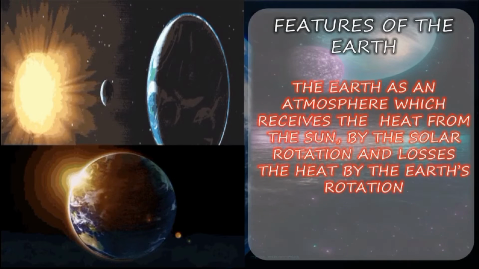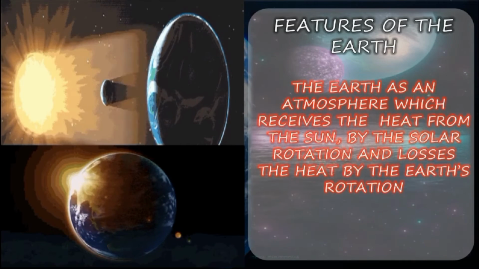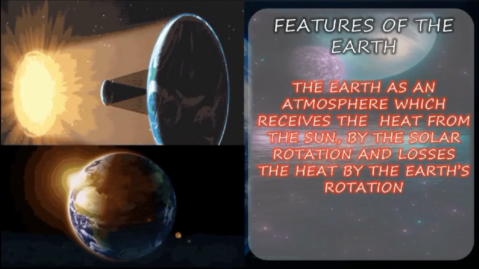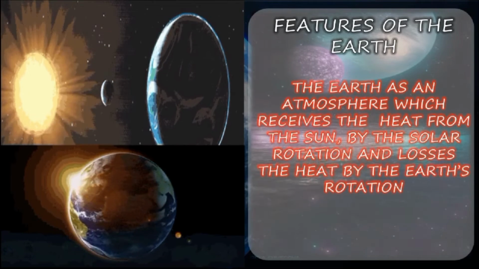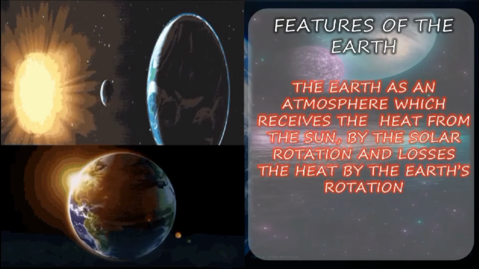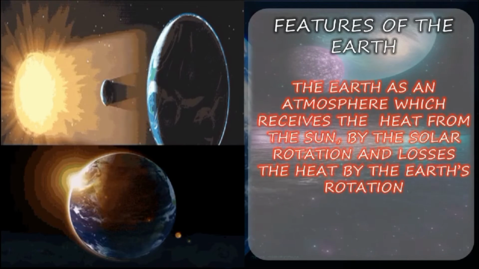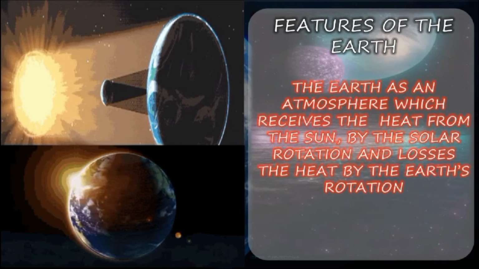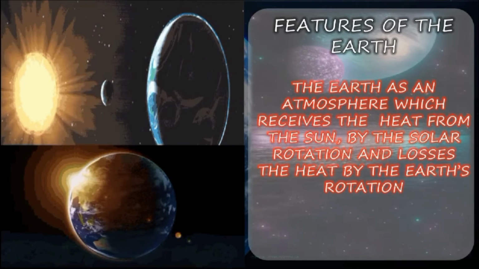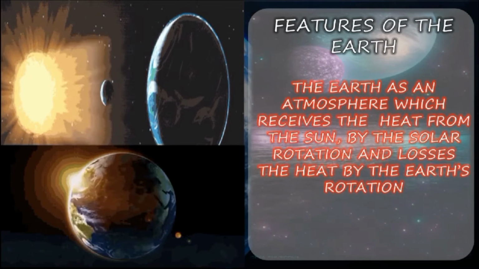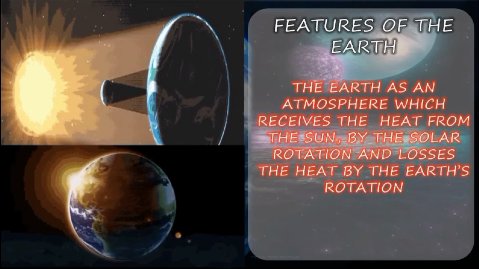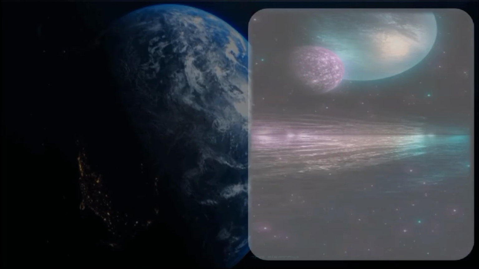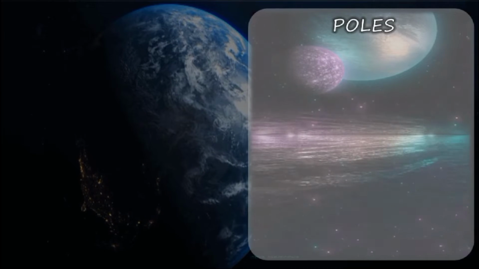So we have seen the features of the Earth, right? The Earth has an infinite variety of landforms: mountains, hills, plateaus, and plains. We have seen that, right? These are the four types of landforms, and a mountain is any natural elevation of the Earth's surface. Like this, we can say about our Earth one by one. In this, we can understand the features of the Earth clearly, right? Yes. Next, we shall move to poles.